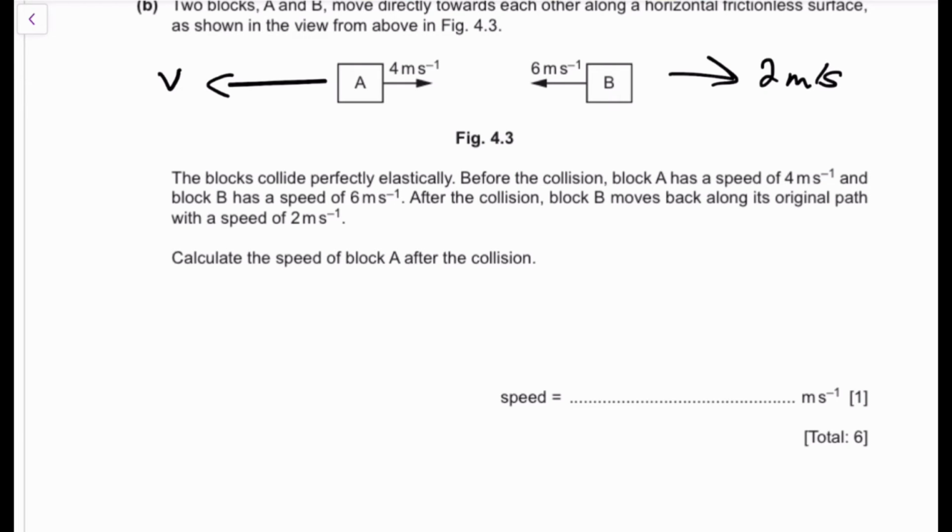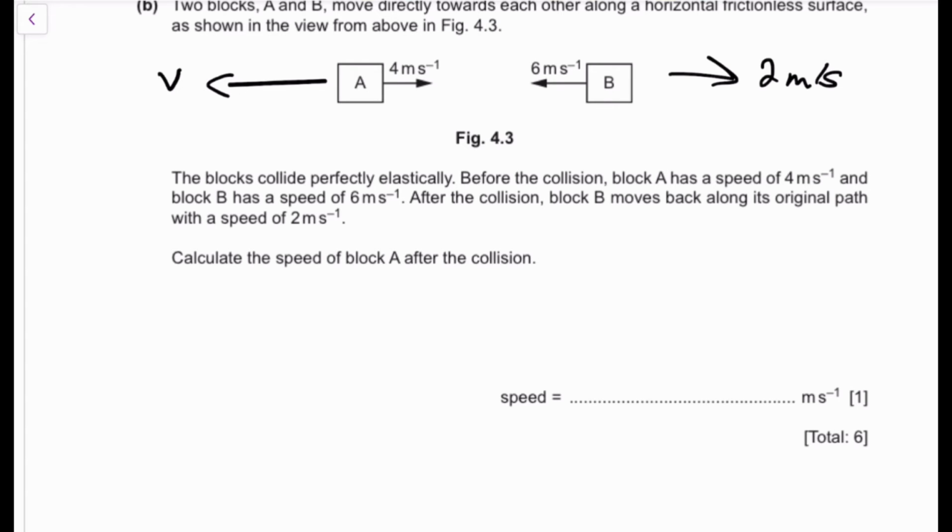Here's how it works. Imagine you have two cars, car A and car B. Those cars are going to move away from each other. You add their relative speeds of separation. If car A moves with 4 meters per second and car B moves with 8 meters per second, the relative speed of separation is 8 plus 4, which is 12.